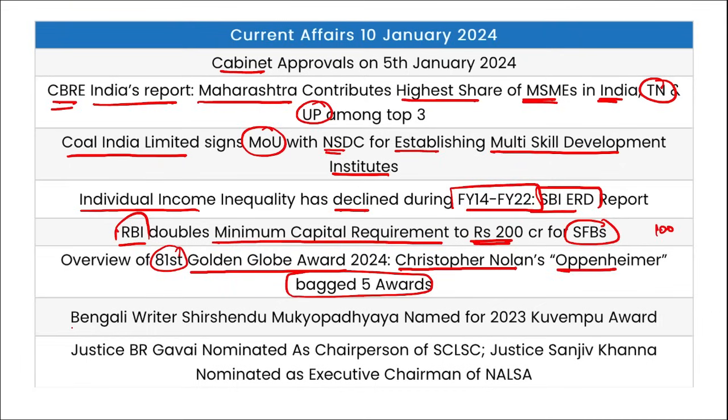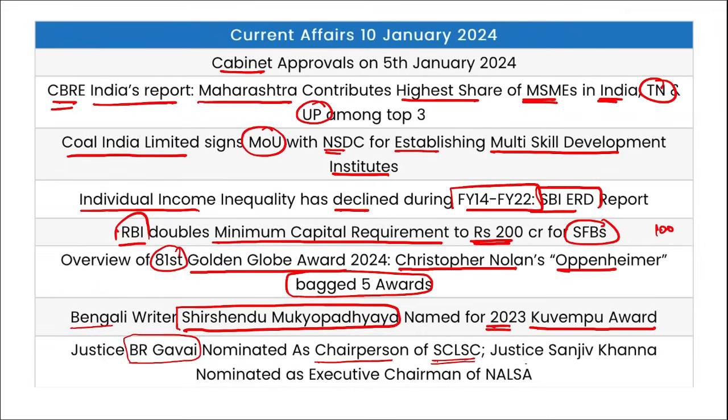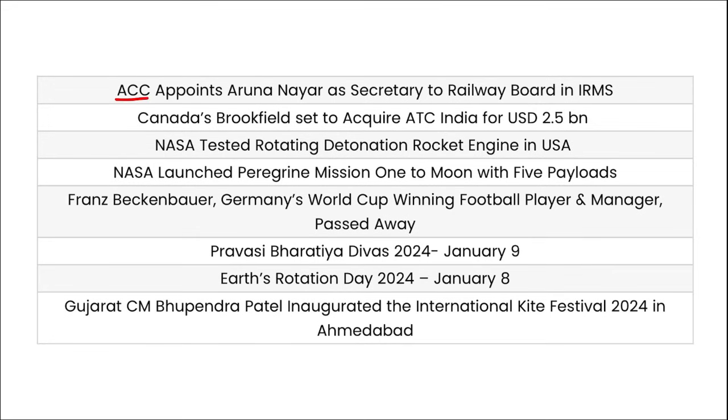Oppenheimer was played by Cillian Murphy. Then Bengali writer Sirshendu Mukhopadhyay has been named for the 2023 Kuvempu Award. Justice B.R. Gavai nominated as the chairperson of SCLSC, and Justice Sanjay Khanna has been nominated as the executive chairperson of NALSA. Next, ACC has appointed Aruna Nayyar as the secretary to the Railway Board in IRMS.